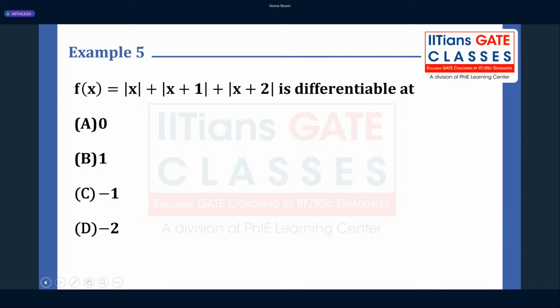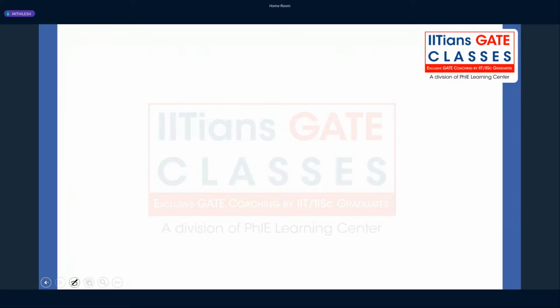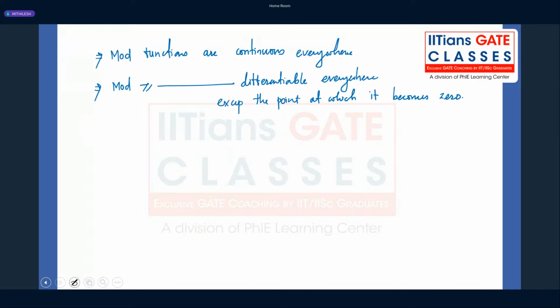Yes, correct, Ronak. The function is differentiable at the point x is equal to 1. Why? Because at x is equal to 0, mod of x is not differentiable, right? What was our learning? Mod functions are differentiable everywhere except the point at which it becomes 0.